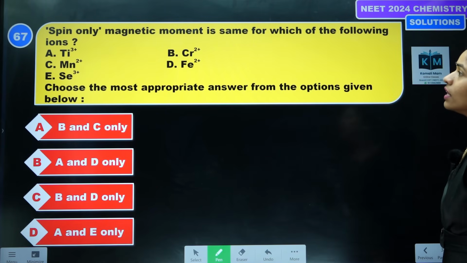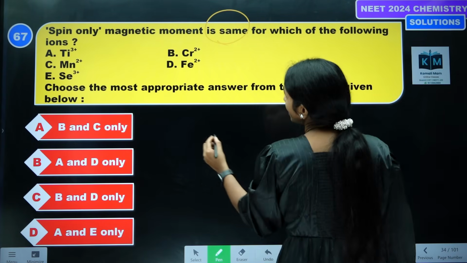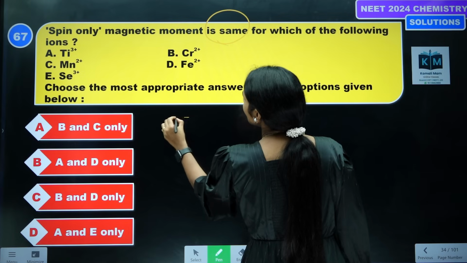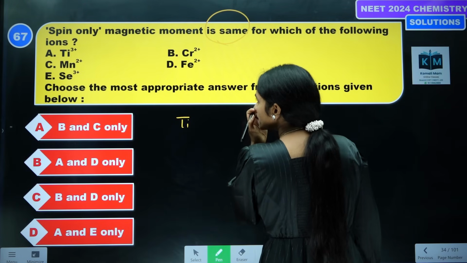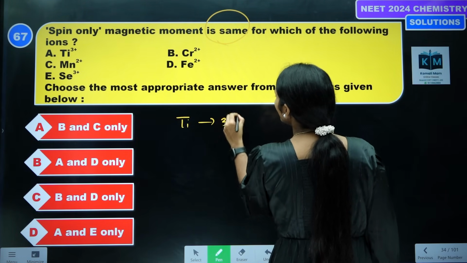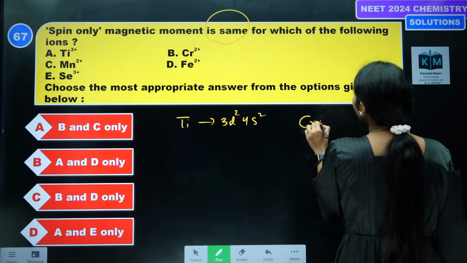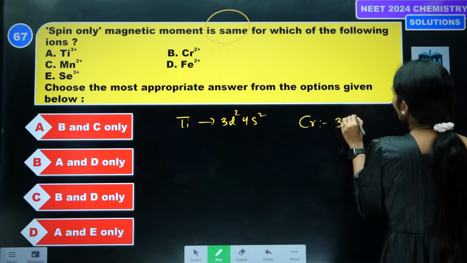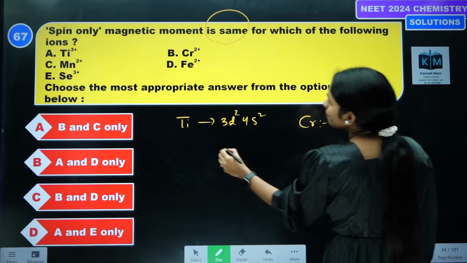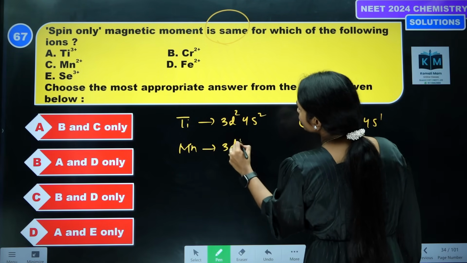Next one. The spin only magnetic moment is the same for which of the following? Titanium is 3d2 4s2. Next, chromium is 3d5 4s1 electronic configuration. Manganese is 3d5 4s2.